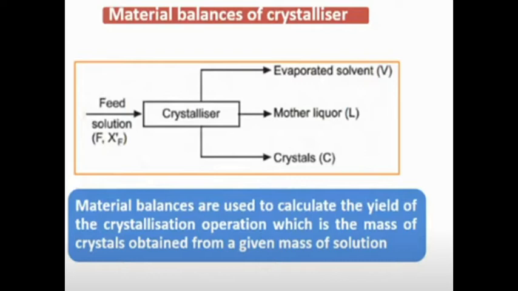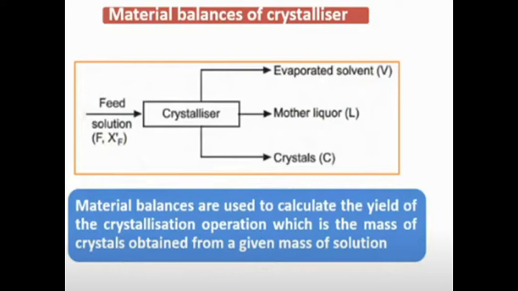This is the block diagram of the crystallization operation. There is one inlet stream and three outlet streams. The inlet stream is nothing but the feed solution.